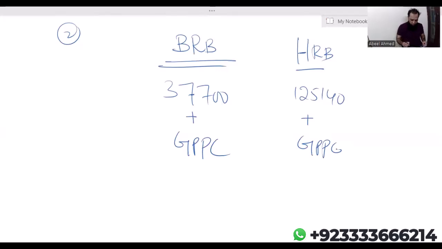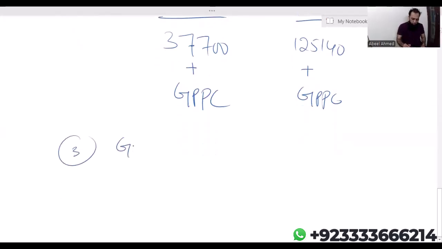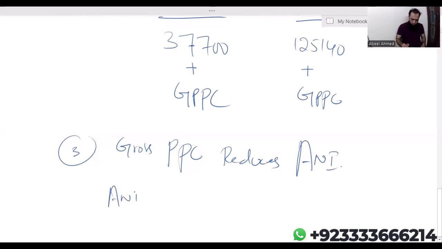Okay. Third advantage, gross personal pension contribution reduces ANI. What is ANI? Adjusted net income.